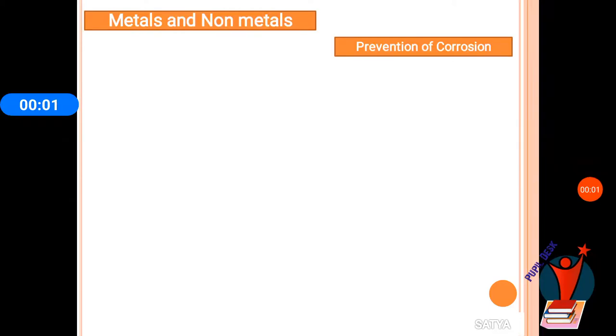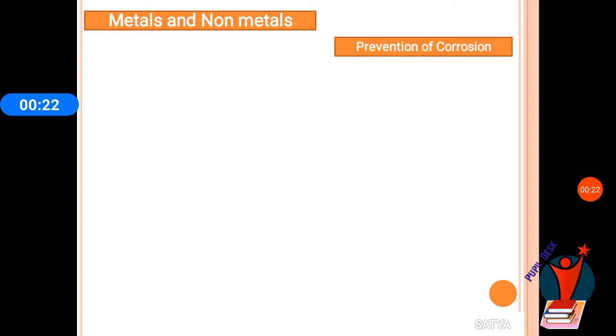In this session, we will discuss some of the methods of prevention of corrosion. We know that metals are highly reactive. These metals react with atmospheric gases and form metallic oxide or metallic salts. This process is called corrosion. From this corrosion, metal loses its physical property.